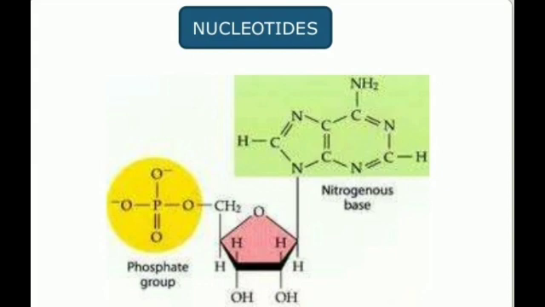Now next is nucleotides. Free nucleotides play a very important role in cell signaling as well as metabolism. They act as a universal carrier of metabolic energy and high energy electrons.